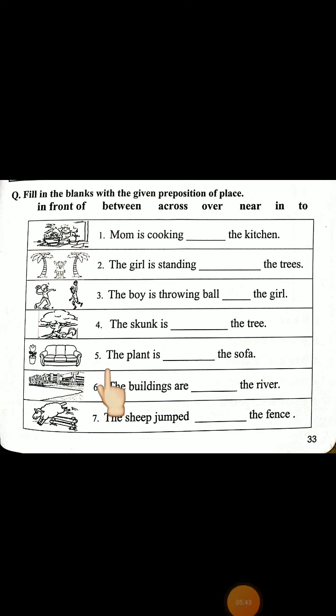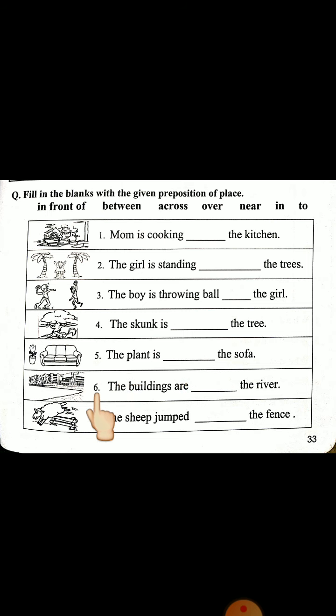Number 5. The plant is dash the sofa. Where is the plant? Plant यानी पौधा कहाँ है? सोफे के पास है, नज़दीक है. The plant is near the sofa. Look here. Near, N-E-A-R, near, उसके करीब है. The plant is near the sofa.